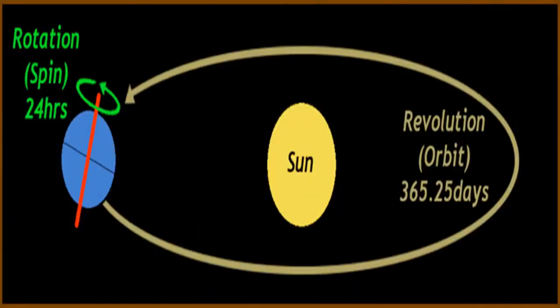Children, Earth completes its one rotation in 24 hours and one revolution around the sun in a year, that is 365.25 days, and after 4 years it forms the leap year that has 366 days.